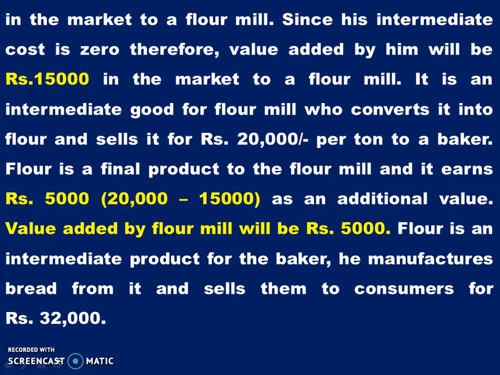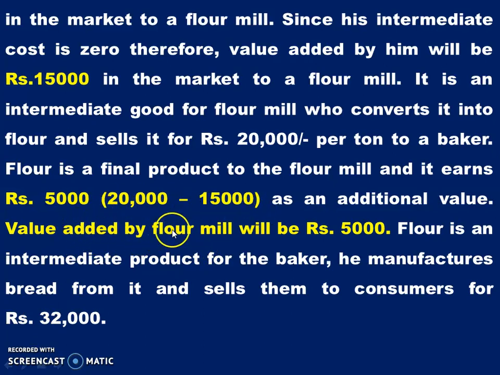So it is an intermediate good for the flour mill owner, who converts it into flour and sells it for rupees 20,000 per ton to a baker. Flour is a final product for the flour mill owner and he earns rupees 5,000 as additional value by subtracting 20,000 minus 15,000.